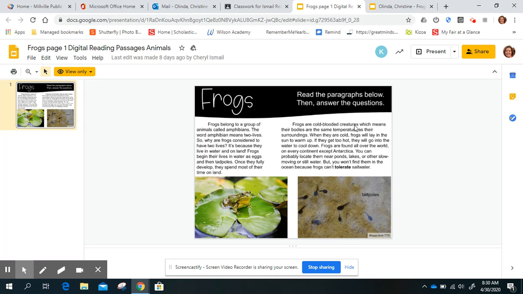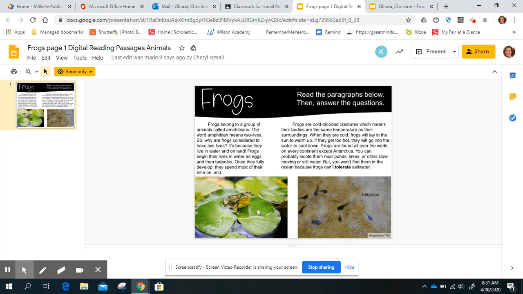Frogs are cold-blooded creatures, which means their bodies are the same temperature as their surroundings. When they are cold, frogs will lay in the sun to warm up. If they get too hot, they will go into the water to cool down. Frogs are found all over the world on every continent except Antarctica. You can probably locate them near ponds, lakes, or other slow-moving or still water, but you won't find them in the ocean because frogs can't tolerate salt water.